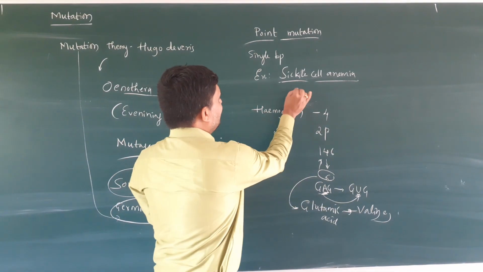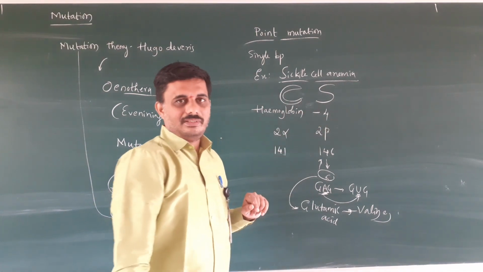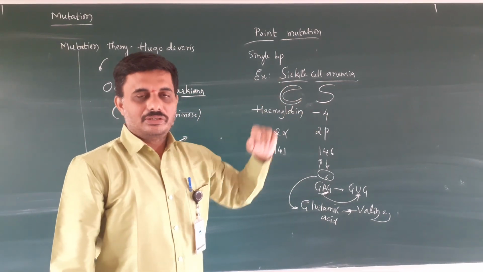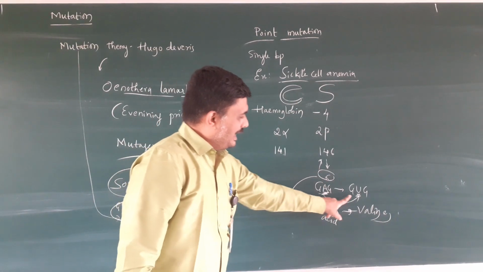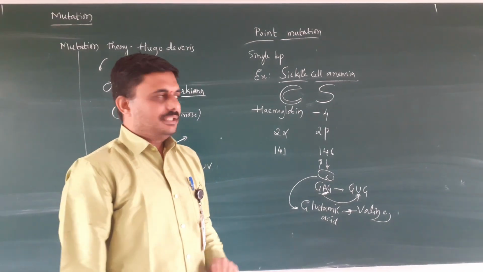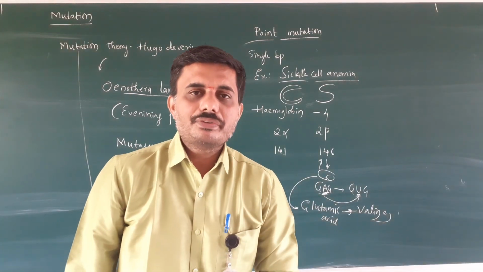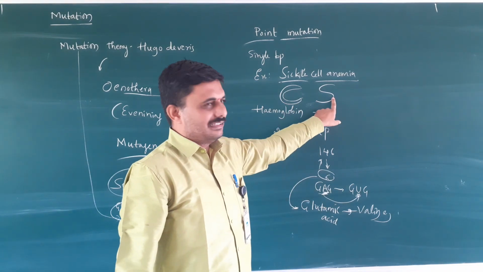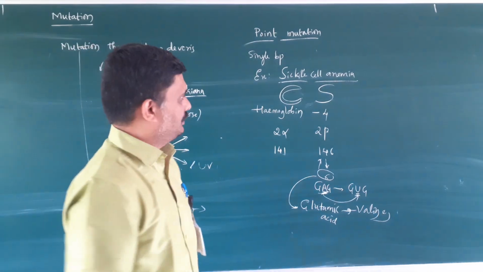This leads to the change of the biconcave shape of RBC into the sickle shape. It is a genetic disorder. So it is called point mutation: a change in a single base pair leading to mutation. The person suffers with anemia because of this mutation.